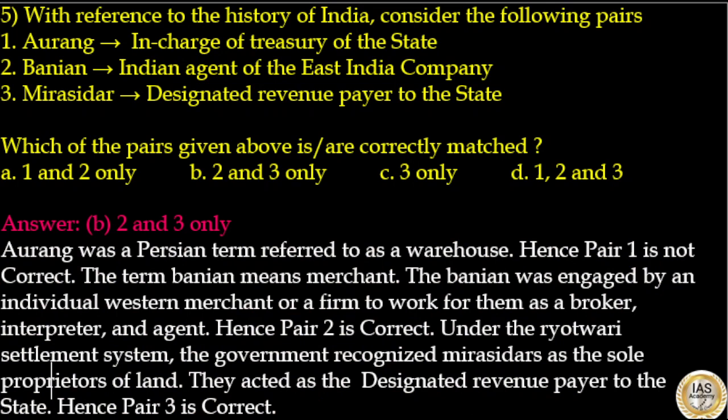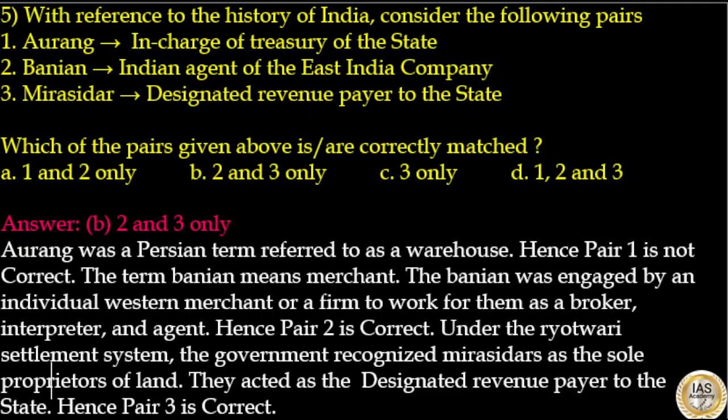2 and 3 are correct. Orang was a Persian term referred to as a warehouse. Hence pair 1 is not correct. The term Banian means merchant. Banian was engaged by an individual Western merchant or a firm to work for them as a broker, interpreter and an agent. Hence pair 2 is correct.